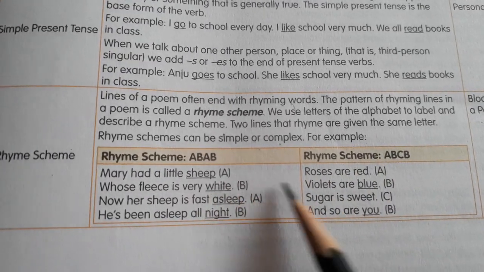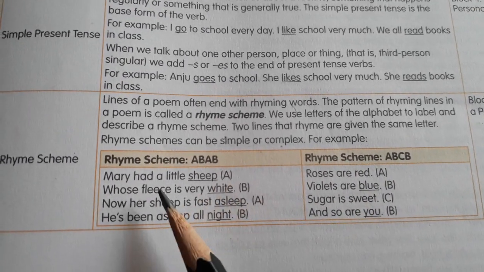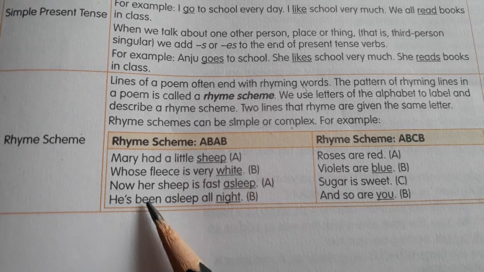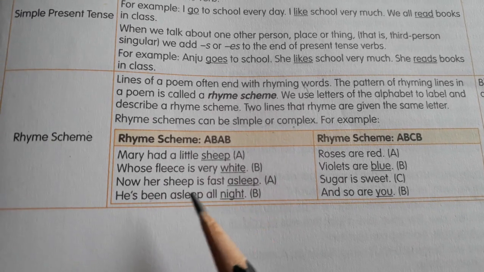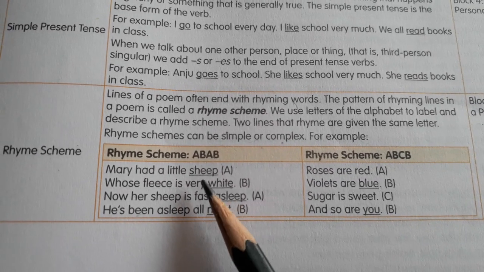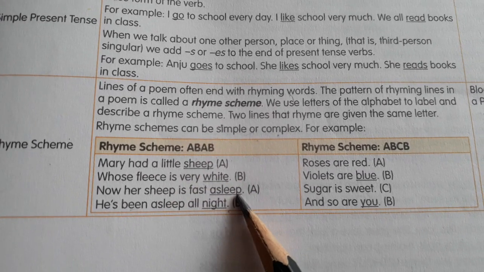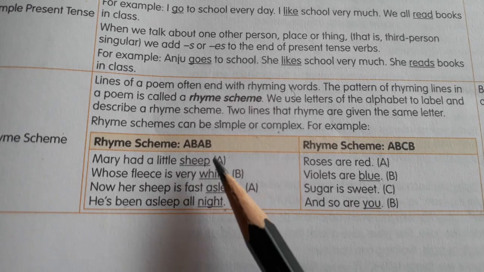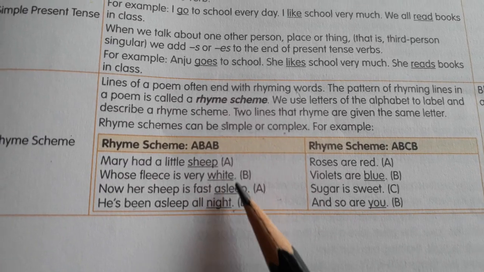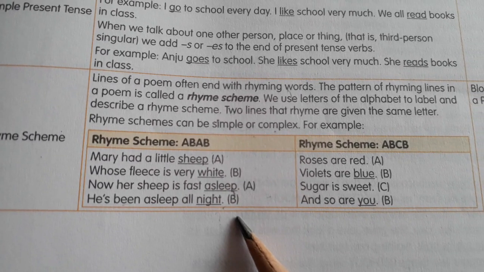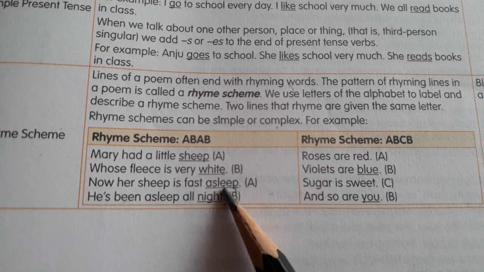Here they have given two examples, children. See, Mary had a little lamb whose fleece is very white. Now her sheep is fast asleep. He has been asleep all night. In this, sheep and asleep rhyme the same. So A and A. White and night rhyme. So B and B. What will be the rhyme scheme for this?